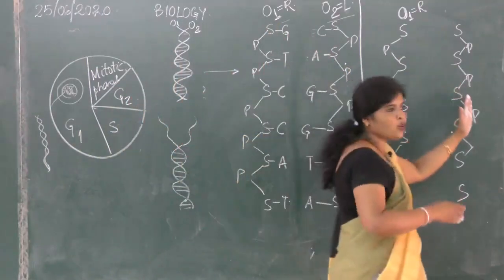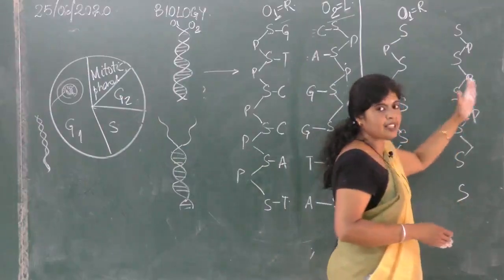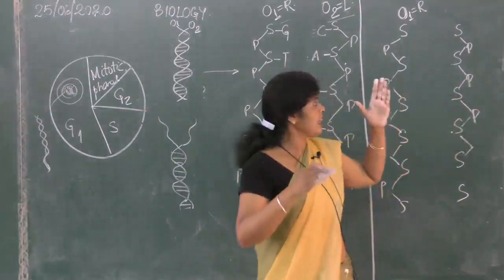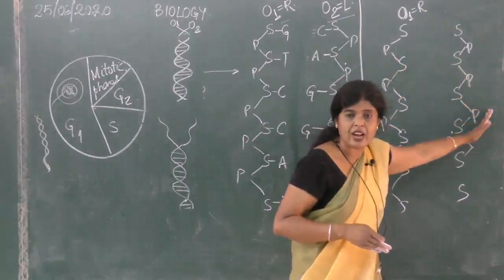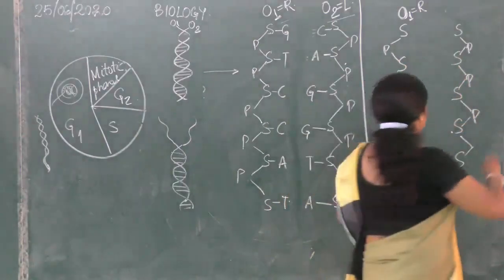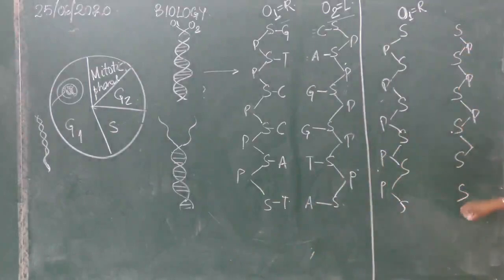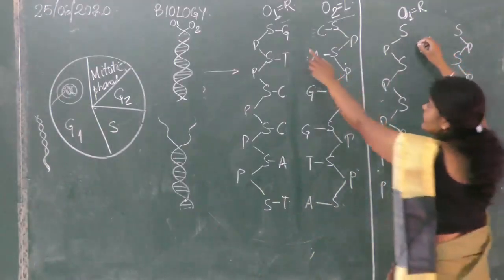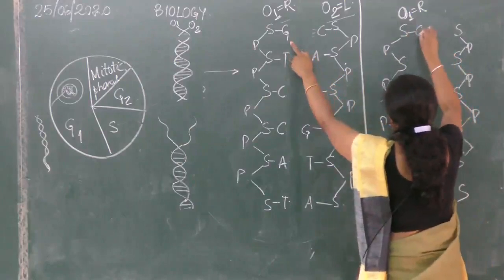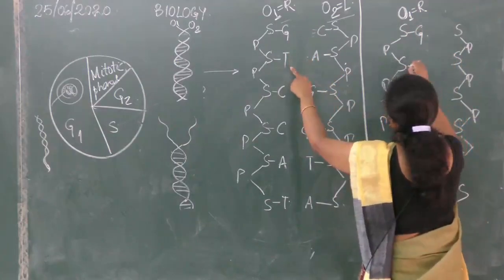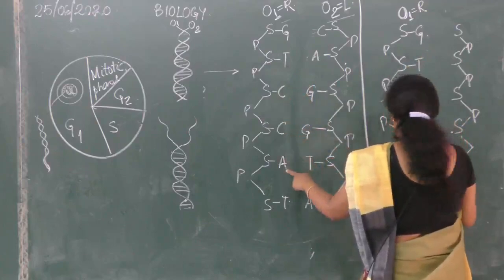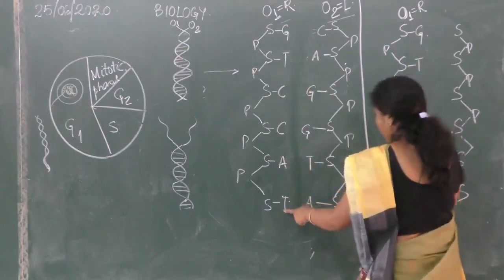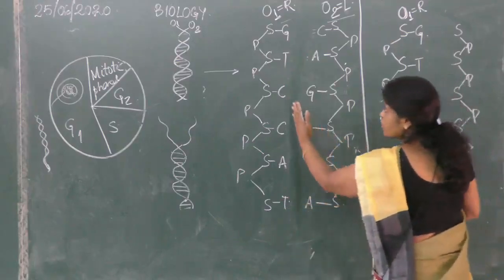Suppose this is the right side strand I have taken. It will form a new strand. This is not the old strand, this will form a new strand, and if it is the right strand, it will lead to the formation of the left strand. Is it clear? The strands are all the same: sugar, sugar, sugar, sugar, phosphate. Now let us see the nitrogenous bases: G, T, C, C, A, T. I am only showing this strand.